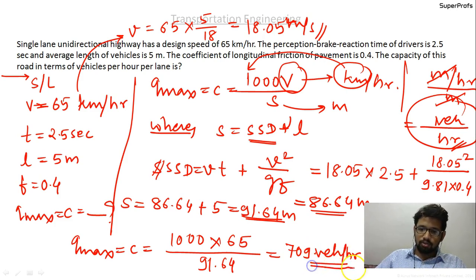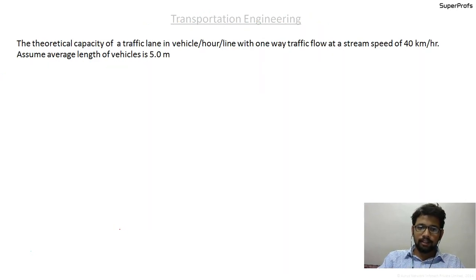Okay, so 709 vehicles per hour is the Q max, that is the capacity of this road in terms of vehicles per hour per lane. Okay guys, so this is the way we are done with this question, and let us move on to the next question, that is theoretical capacity of a traffic lane in vehicle per hour per lane.